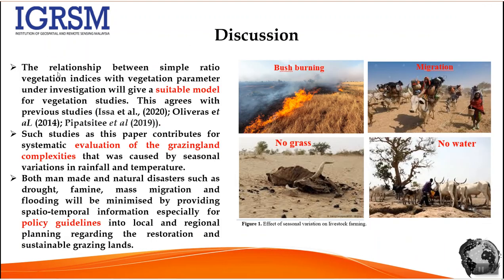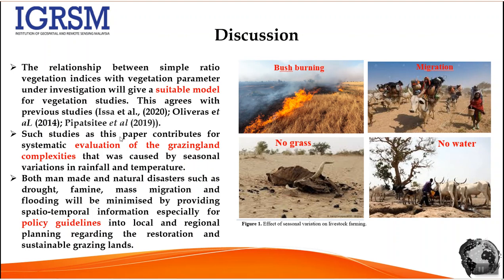In the discussion, the relationship between simple ratio vegetation indices and the vegetation parameter under investigation. The vegetation parameter under investigation is the quantity of grass in grams or in kilograms or in tons, that is the grass above ground biomass. Some authors may use the grass height or the grass thickness, but here it is the quantity of grass, that is the grass above ground biomass. It gives a suitable model for vegetation studies. This agrees with previous researchers like Issa et al. and Oliveros et al.